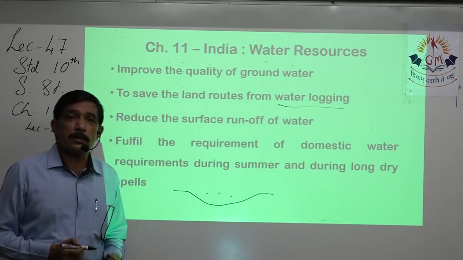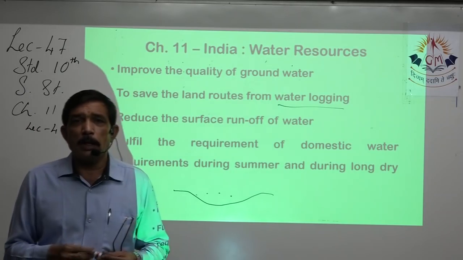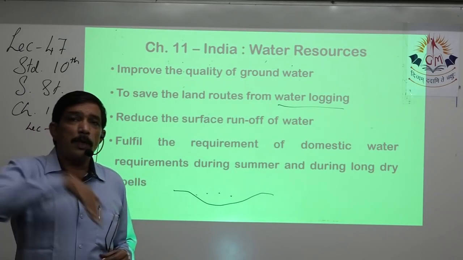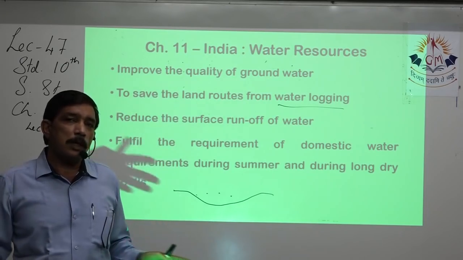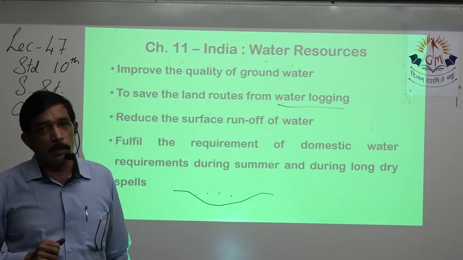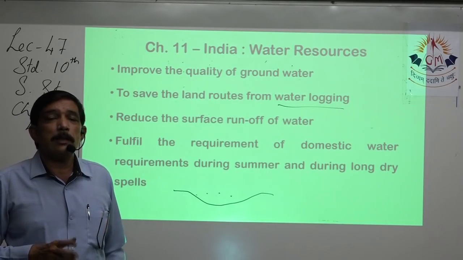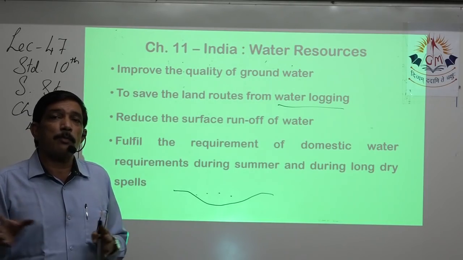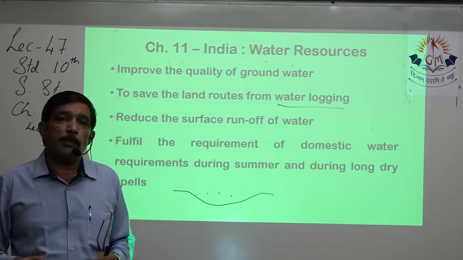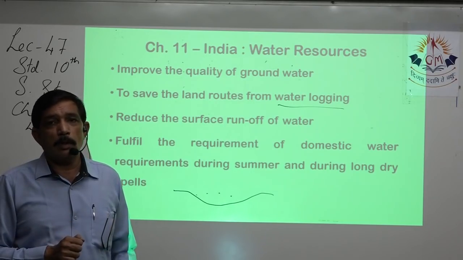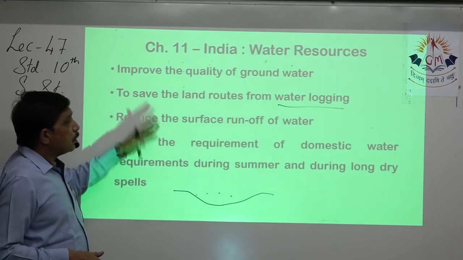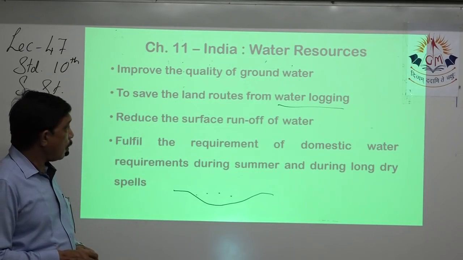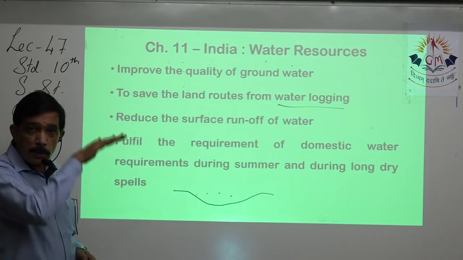See, in flash floods, even in our city or any other city, underbridges get flooded because under bridge से बाहर जाने का कोई रास्ता नहीं है. Then that area is waterlogged, right? And until the municipal corporation comes with their pumps and drains the water, the rainwater gets stagnant over there. So to save the land from waterlogging, reduce the surface runoff of water.